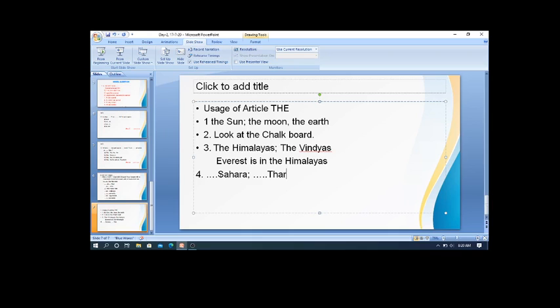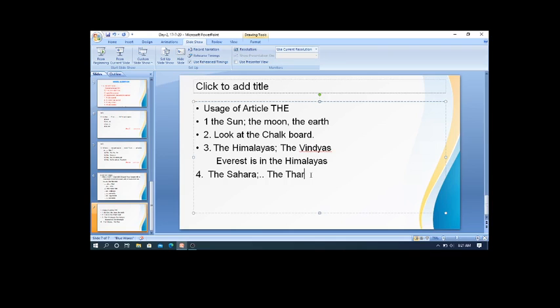So before the names of the deserts, it is a rule that we have to use the article the. So it is right to say the Sahara, and it is right to say the Thar. So what is the rule? The rule is that the article the is used before the deserts.